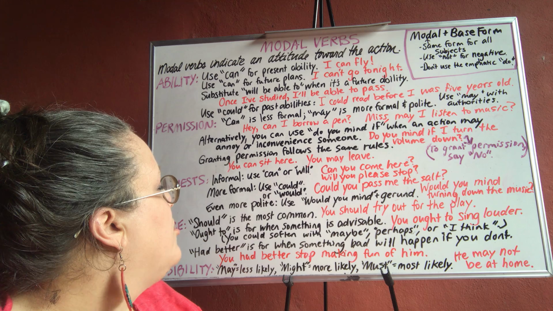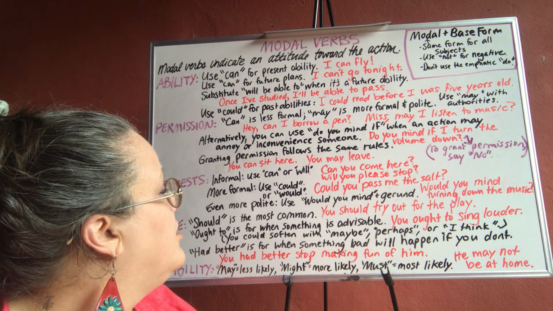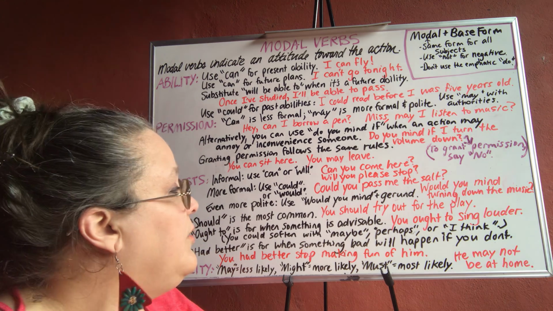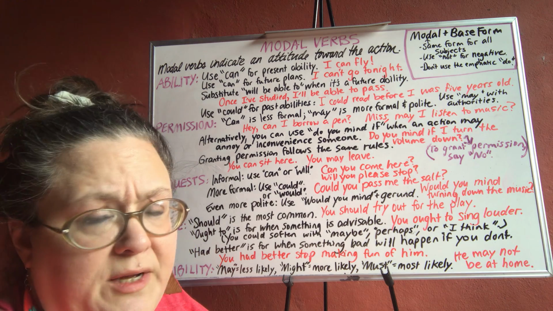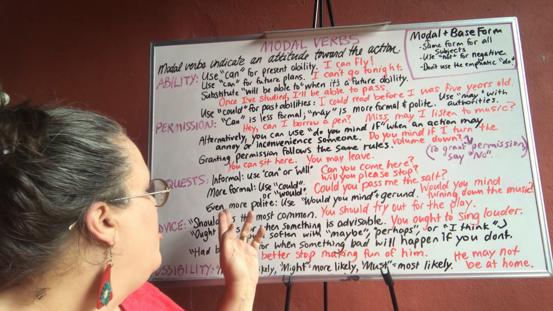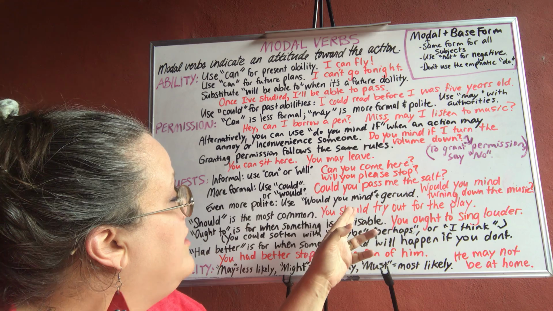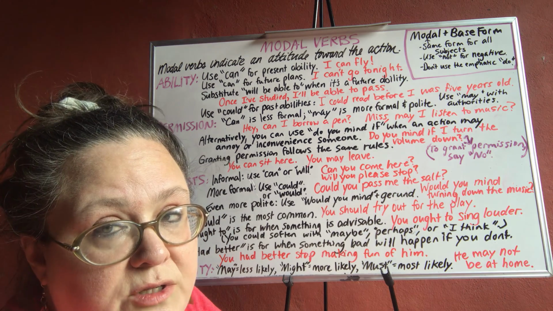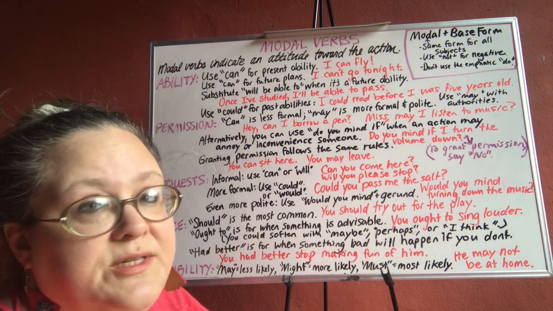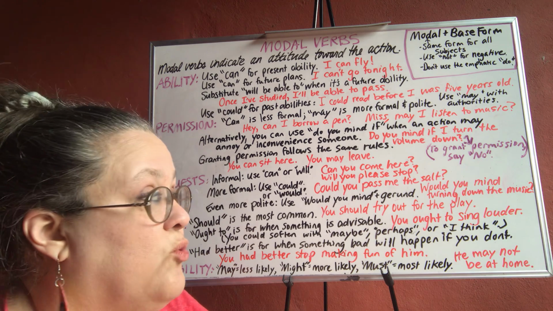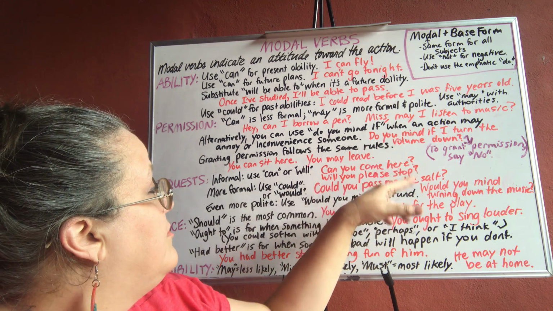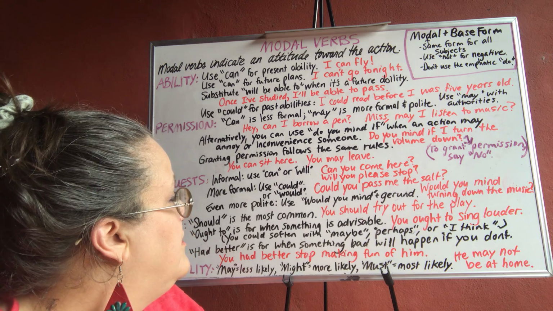More formal or stronger is could or would. Could you pass me the salt? Would you stop doing that, please? Okay. Or even more polite, would you mind, plus Jared, would you mind turning down the music? So I'm asking the person if that would annoy them.